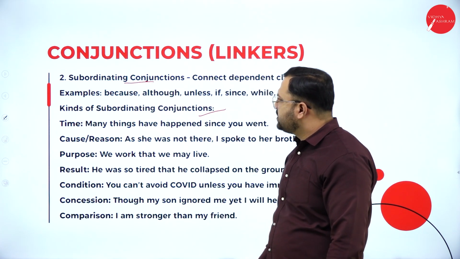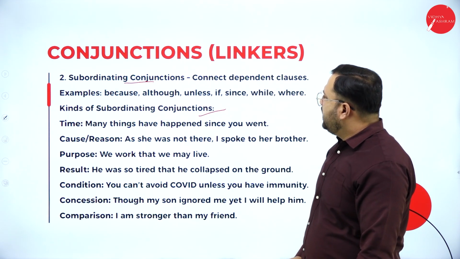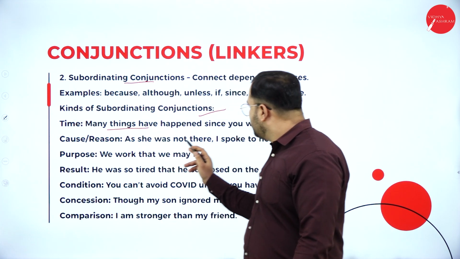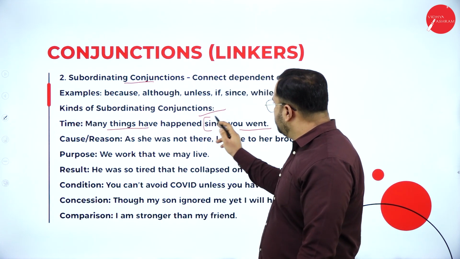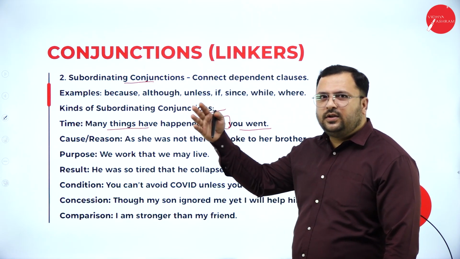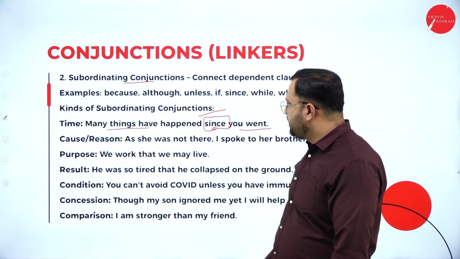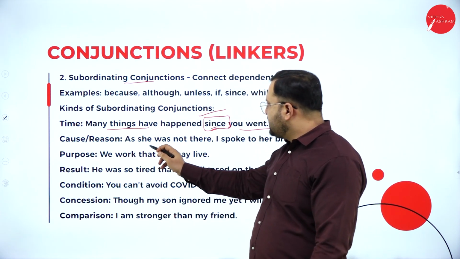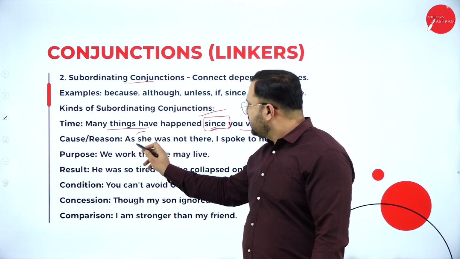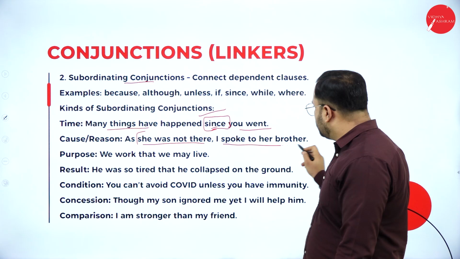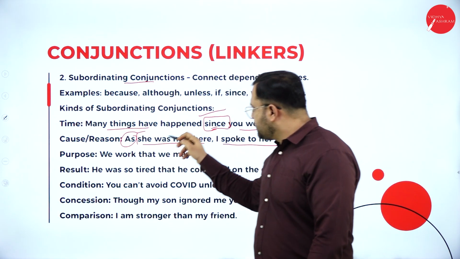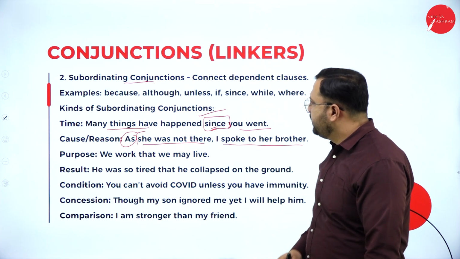Subordinating conjunctions talk about time. Many things have happened since you went. So many things have happened, you went. When you join those two sentences, you have to use this: since you left, many things have changed. Then cause or reason: as she was not there, I spoke to her brother. Here, she was not there, I spoke to her brother. Two sentences. How do you join them? With this.